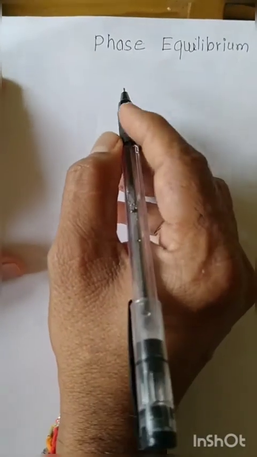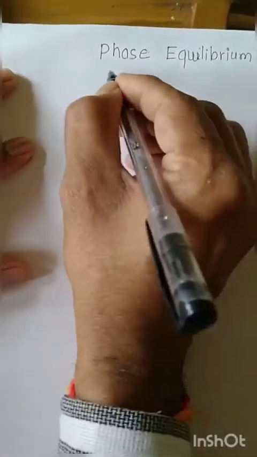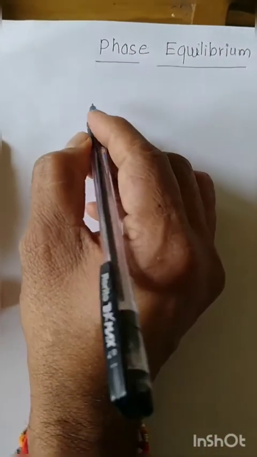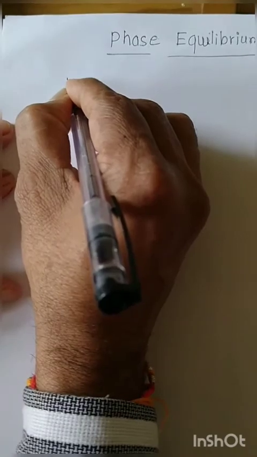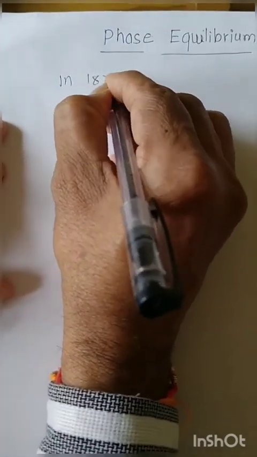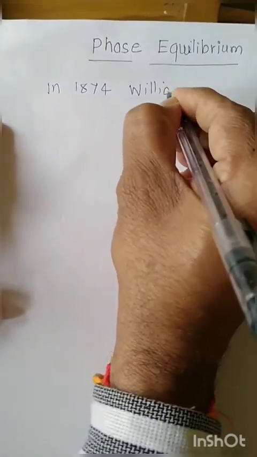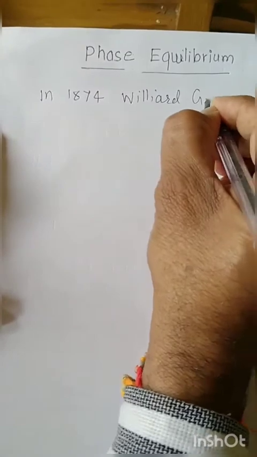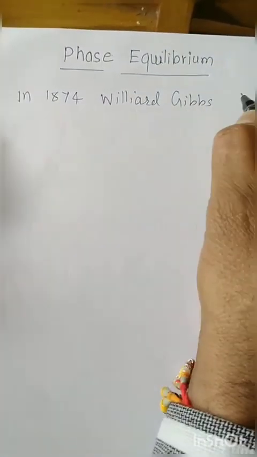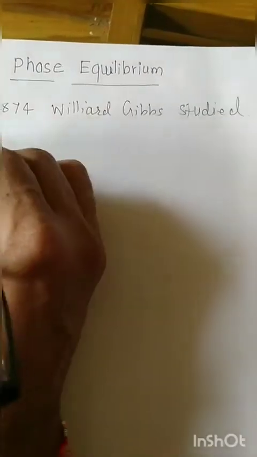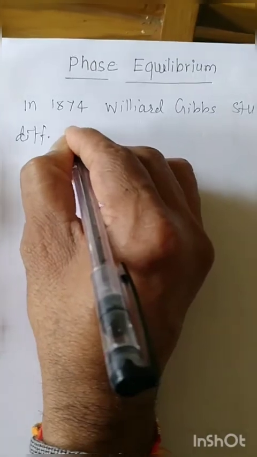Now we learn more in detail. See here, dear friends, phase equilibrium. In 1874, Willard Gibbs studied different heterogeneous systems.